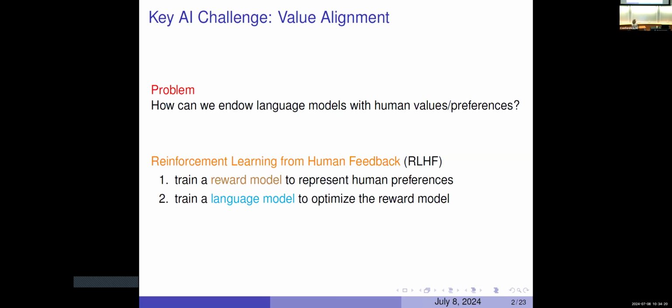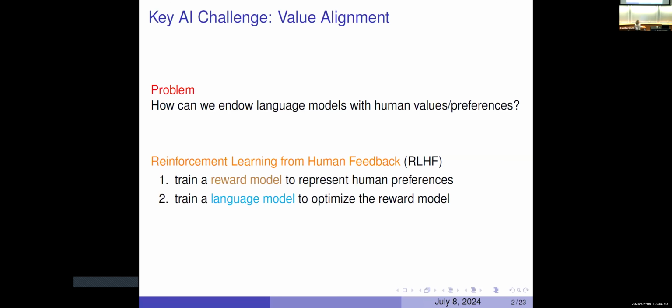So one way to attempt to solve this problem is through what's called reinforcement learning with human feedback. And the idea is that after a language model outputs something in response to a prompt, you have a human evaluate that output. So the human can say, yeah, thumbs up, that sounds like a good output, or thumbs down, nope, that's not very good, let's try again. So that's sort of the human feedback part of it.